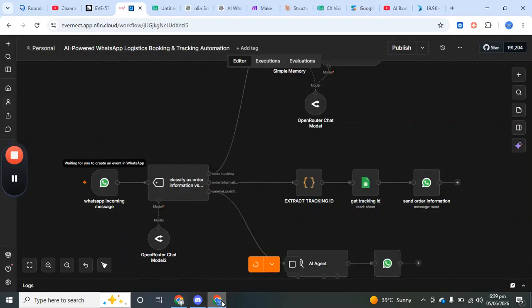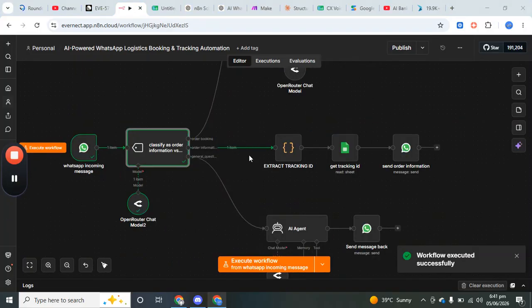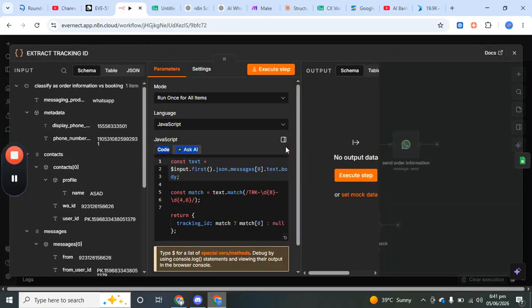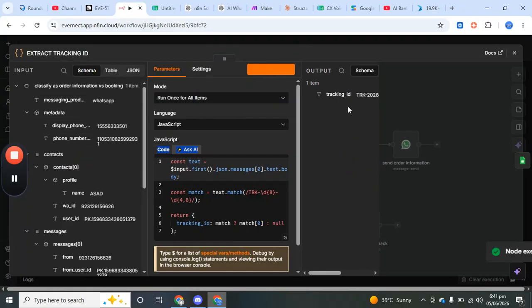and run. So now, again, AI will classify the intent and it will go to the order information branch. Okay, now it classified the order information, and now it is asking for information. So what we can do is first we need to extract the tracking ID. The person has given us a tracking ID, which we need to extract so that we can look it up in a Google Sheet. So let it run, and now we have the tracking ID.